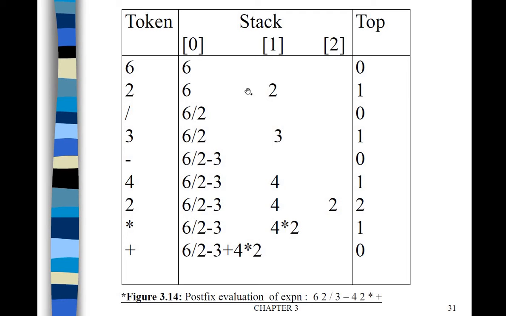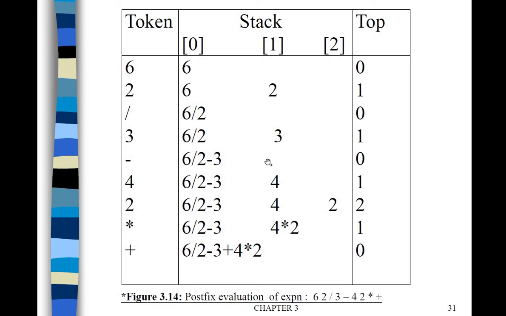So these two operands will be popped out, then the intermediate result will be pushed onto the stack, then after that 3 will be scanned as a token. When you are solving the problem, 6/2 means you have to write 3 here.